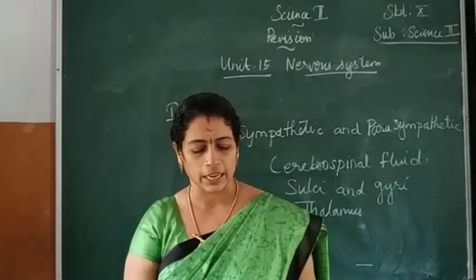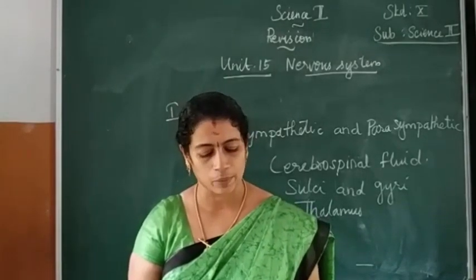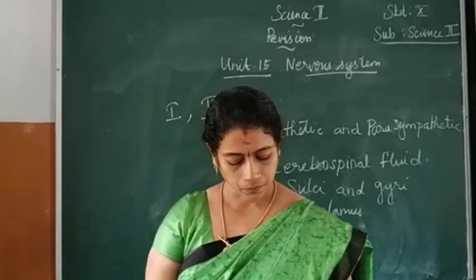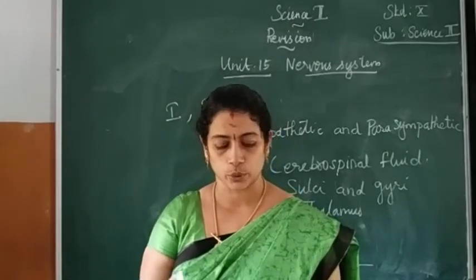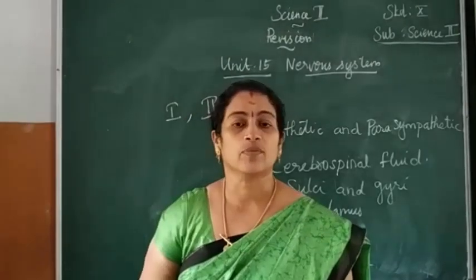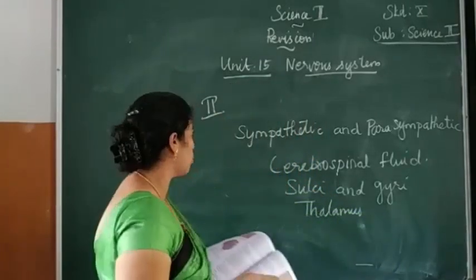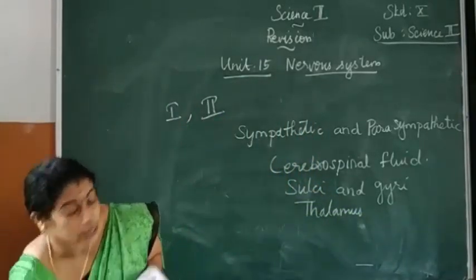Then second question: name the parts of the hindbrain. What are the different parts of the hindbrain? Page number 222, last paragraph. The hindbrain is formed of three parts: cerebellum, pons, and medulla oblongata.